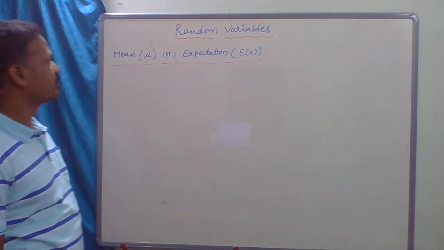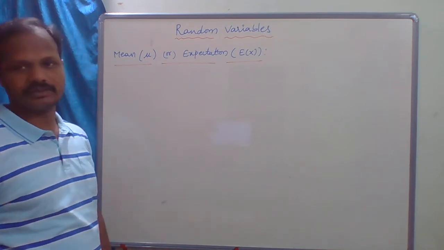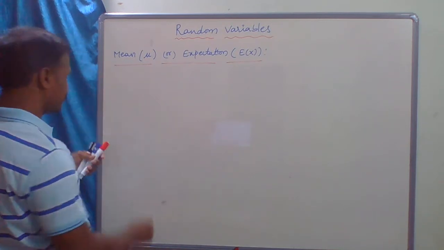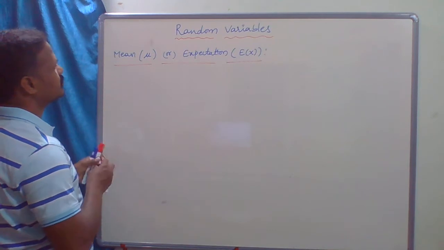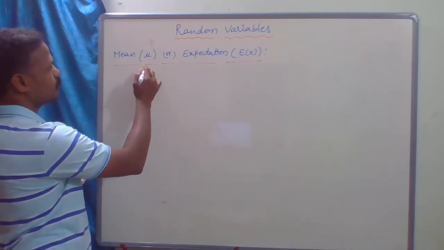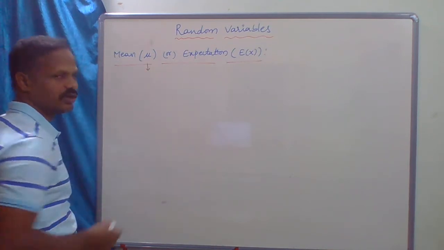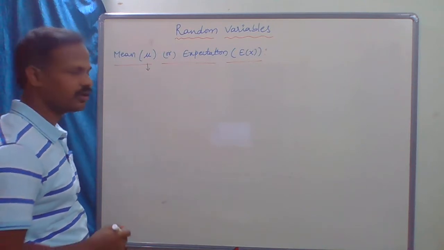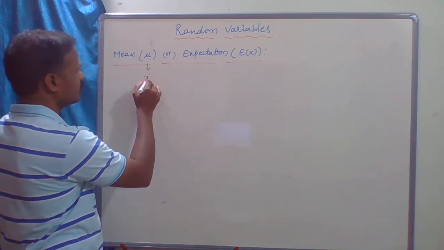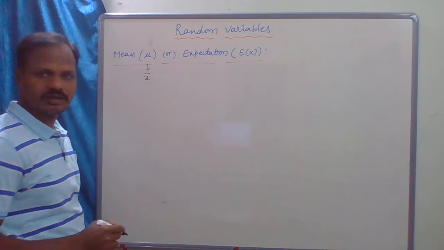Okay, next, mean or expectation. This mean is denoted by mu. Of course, this is also called average, and it is denoted by x bar also.